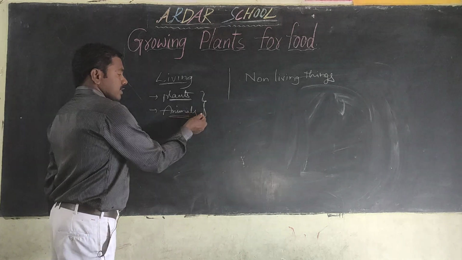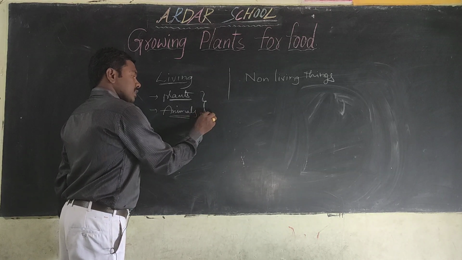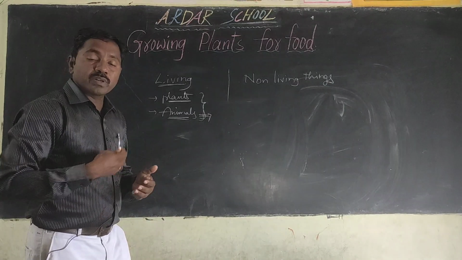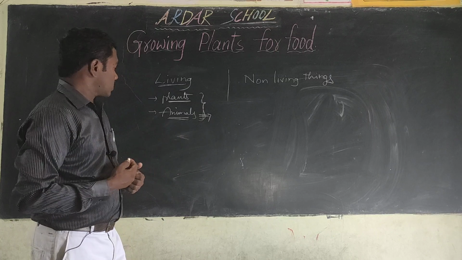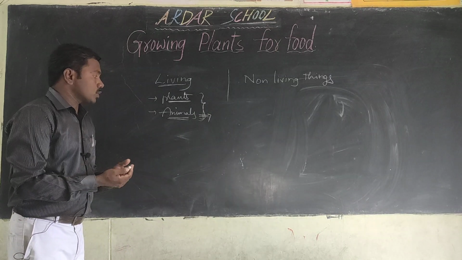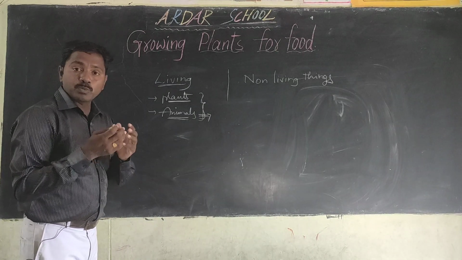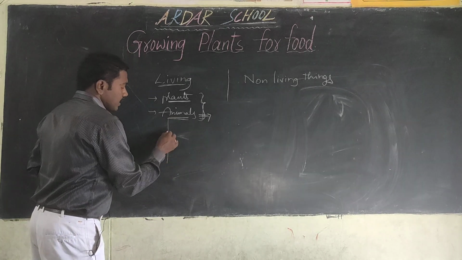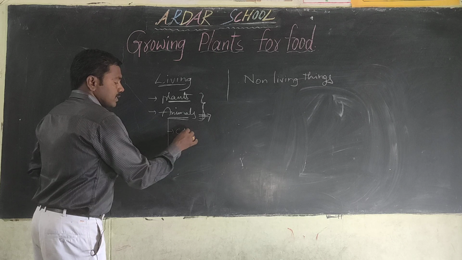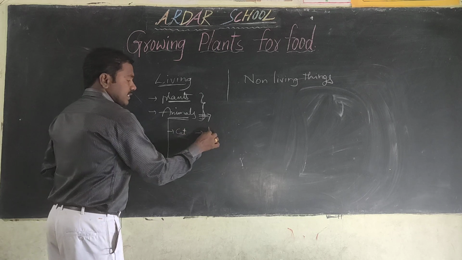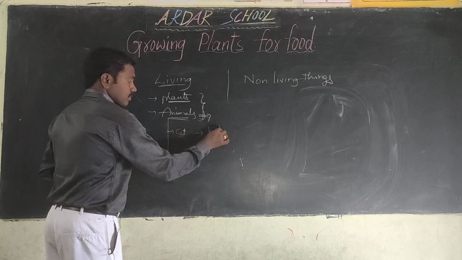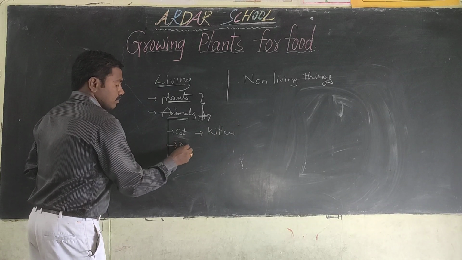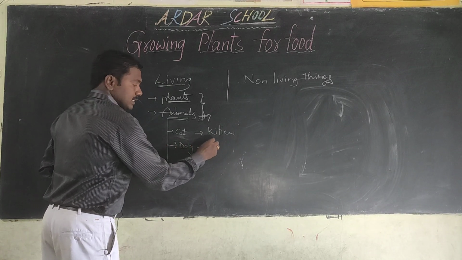Animals can develop their generations. In different modes they can reproduce. For example, if you take a cat, it reproduces kittens. Next one, dog, puppies.